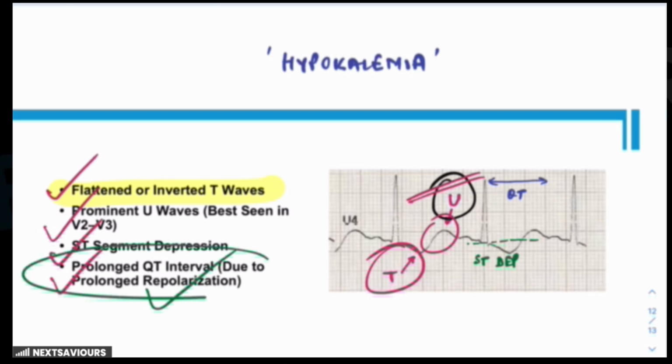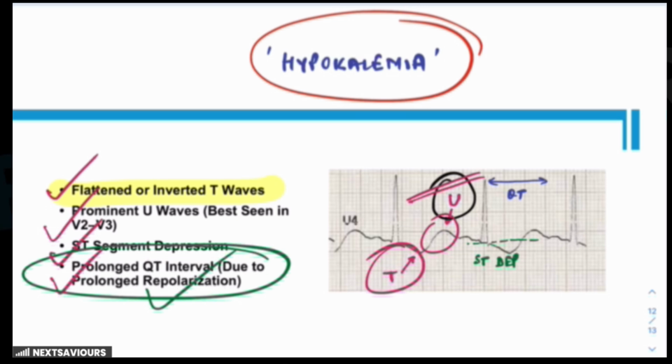And finally, the prolonged QT interval, which is because of the prolonged repolarization. The QT interval represents the time from ventricular depolarization to the end of repolarization. In hypokalemia, the prolonged repolarization, which is because of reduced potassium efflux, extends the T wave duration, so it results in an overall prolonged QT interval. So, hope you have understood the important findings on the basis of which the ECG of hypokalemia is to be identified. And as you can see, the most prominent features are the T wave inversion, and the other one is the prominent U waves. So the examiner likes to keep these two as findings for you to identify the ECG of hypokalemia.